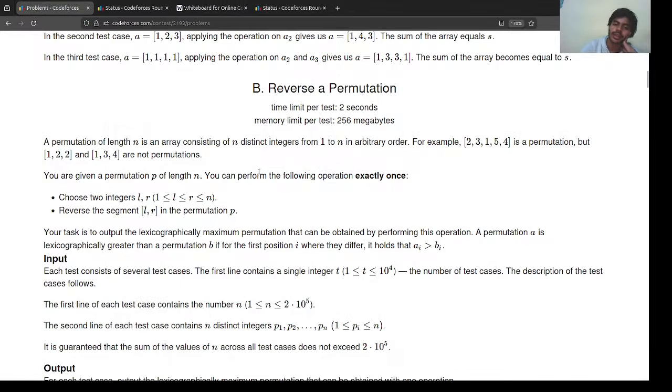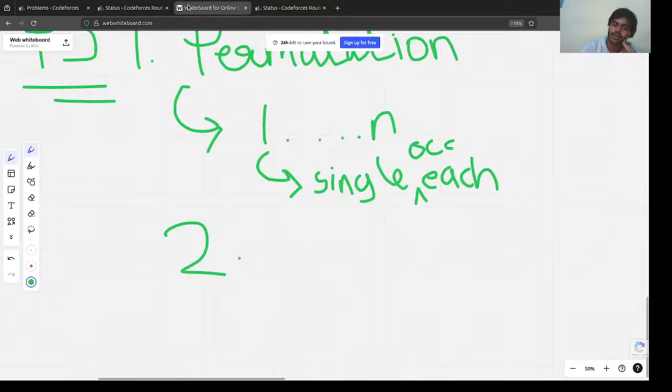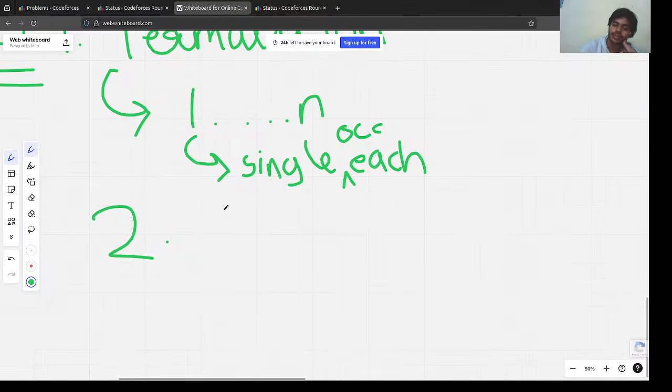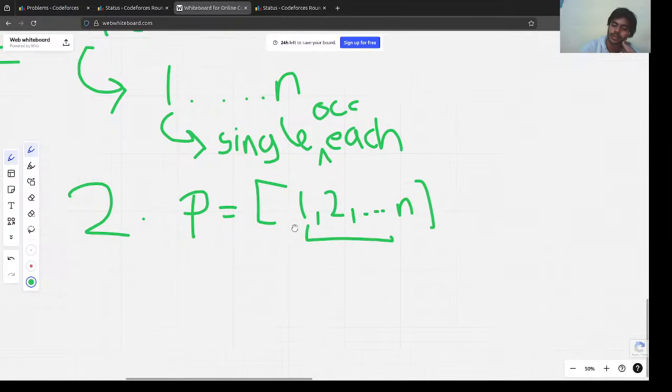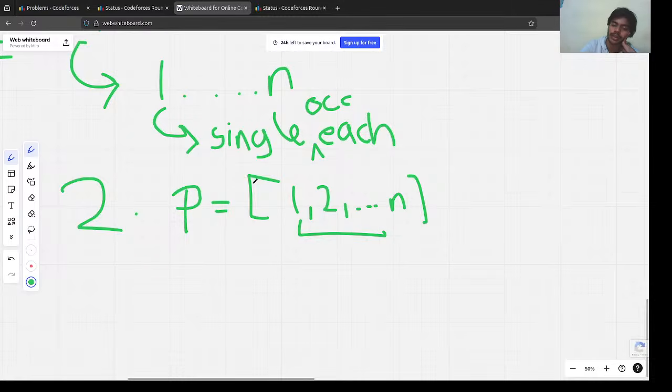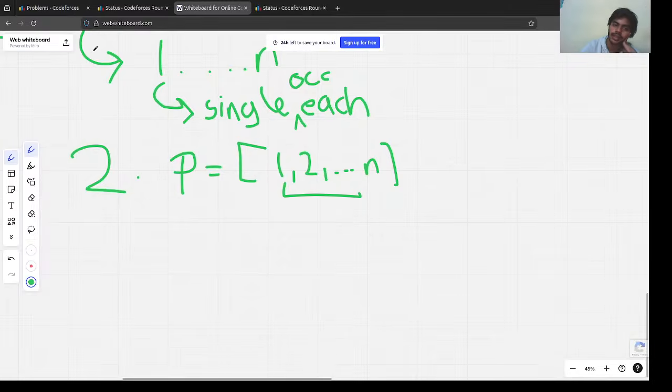And the second point that they told us, let's go to the problem statement. We are given a permutation P of length n. Okay, great. And we can perform exactly one operation. And what's the operation? We are given this permutation P, so this would be something like this, dot dot dot, some arrangement of these numbers. Because this is of length n, it would include each number from 1 to n exactly once.